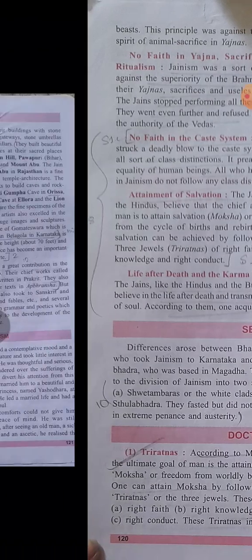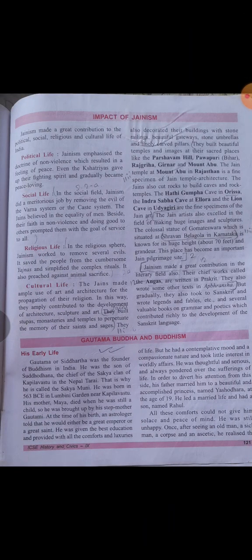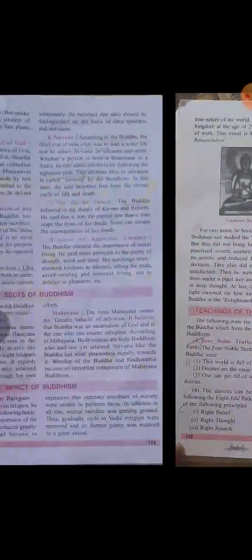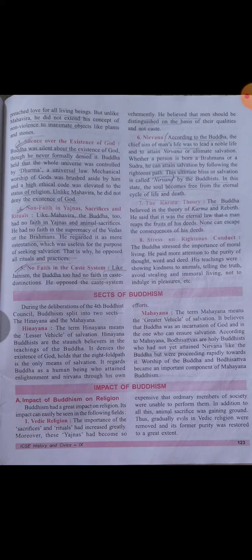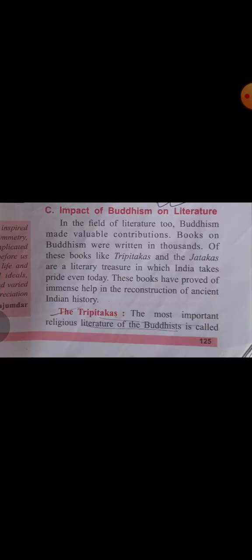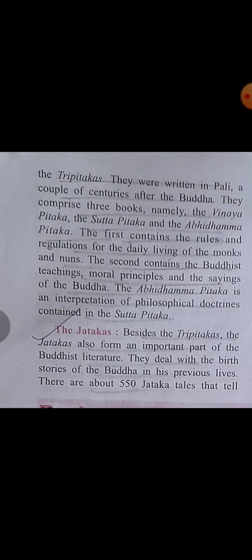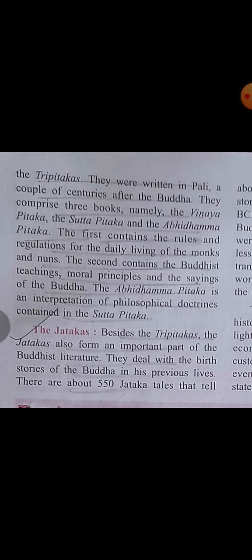Then let us move on to Buddhism. Again, the main sources of Buddhism are two religious texts: the Tripitakas and the Jatakas. The Tripitakas are the most important religious literature of the Buddhists, and they are written in the Pali language, just a couple of centuries after Buddha. These Tripitakas consist of three books, that is Vinaya Pitaka, Sutta Pitaka and Abhidhamma Pitaka.